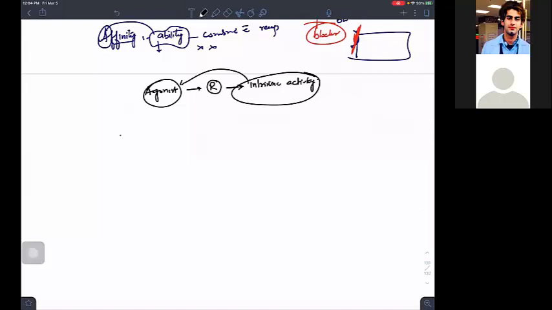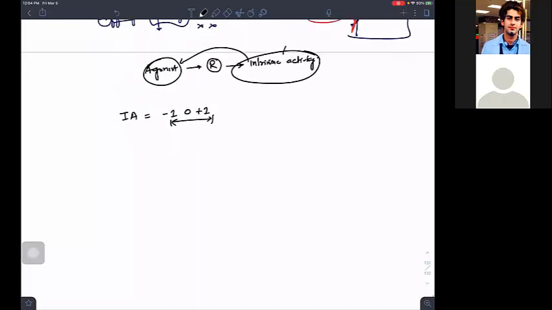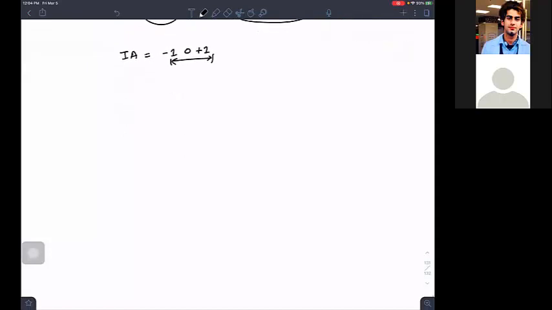Now intrinsic activity has a value from -1 to 0. Sorry, -1 to +1 is the value. So 0 is in between. Now tell me one thing. Can I divide the drugs based on this intrinsic activity? So how to divide, sir? We can say a drug can be an agonist, an antagonist, a partial agonist, or an inverse agonist.